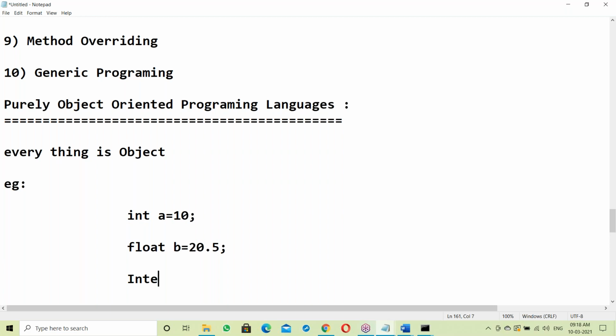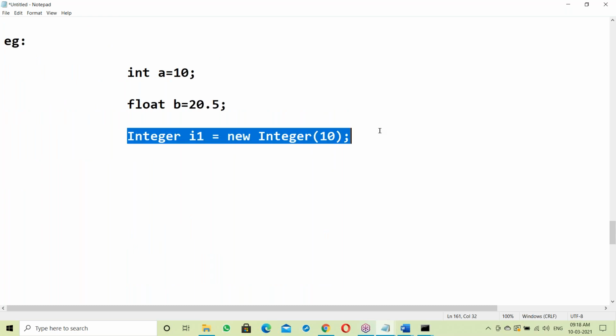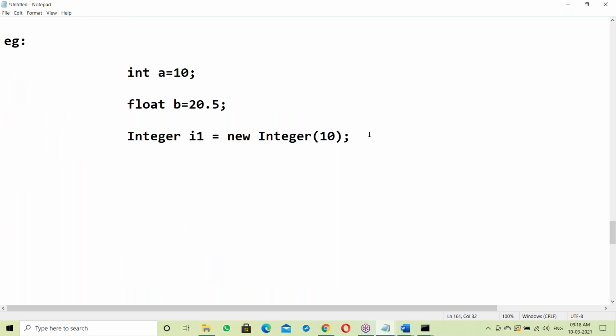Suppose Integer I1 = new Integer, storing 10 here. This is the way of creating objects; we'll discuss in Java OOPS how to create objects and use all the concepts. Now I1 is an object with value 10. This creates an object and stores 10 into I1. So 10 is stored inside the object.